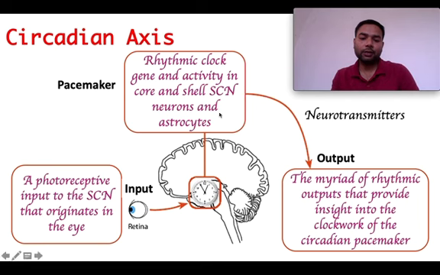Then these cues from the environment travel through the optic nerve to the suprachiasmatic nucleus.